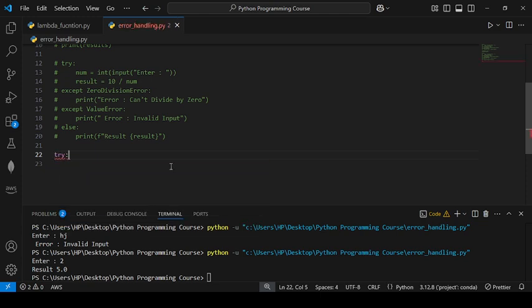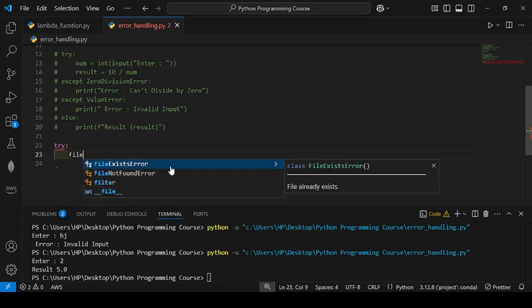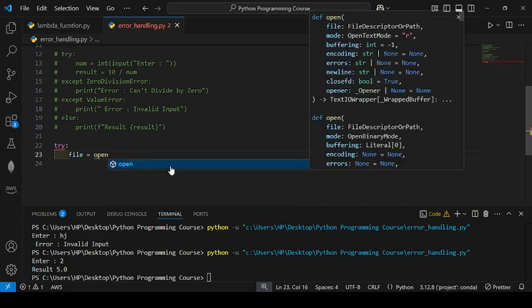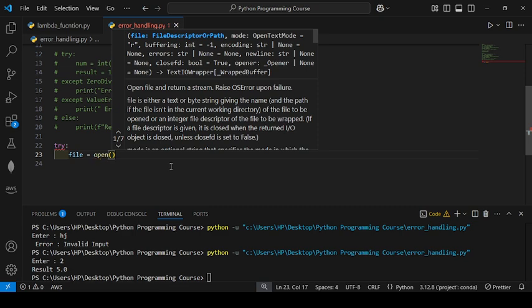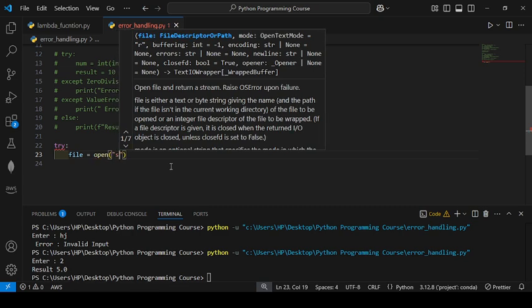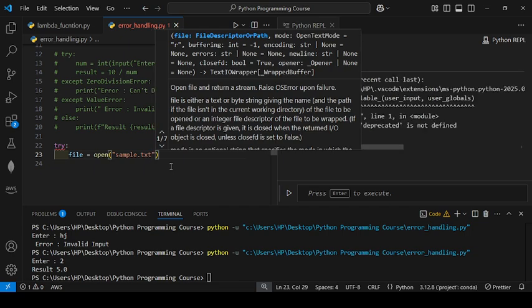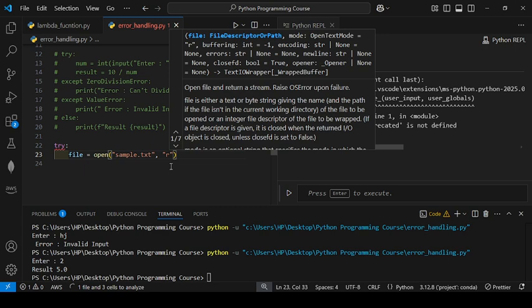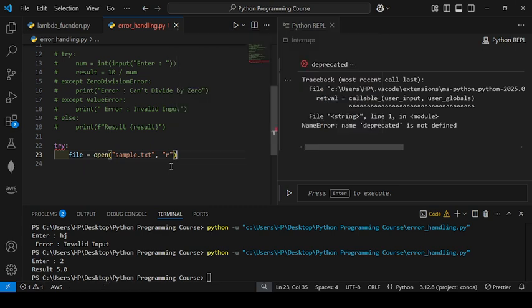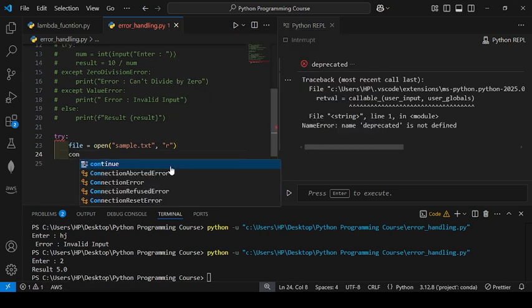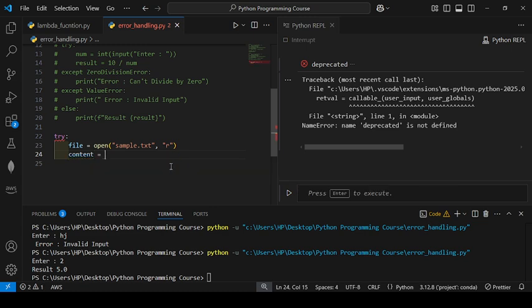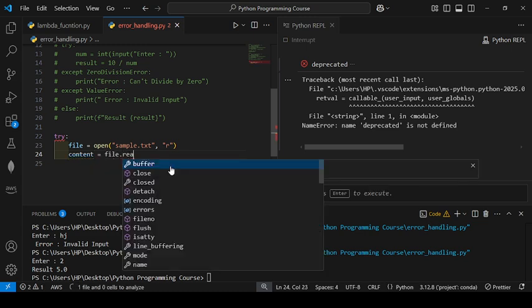I write a try block and write file open. The sample.txt file I made here, and I write here read the file. After reading, I will write the content, file.read.